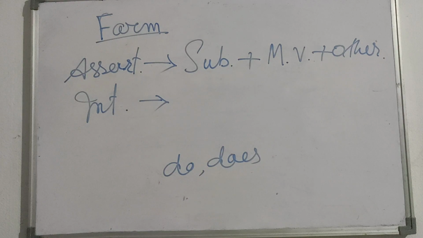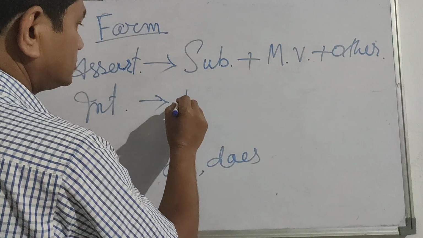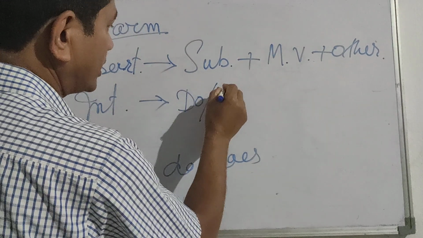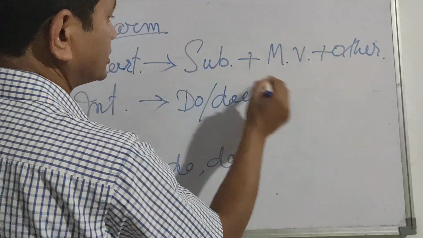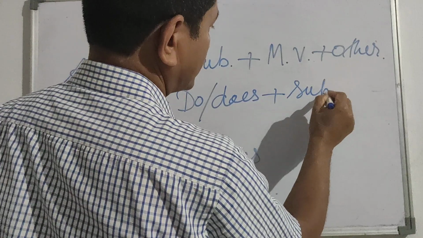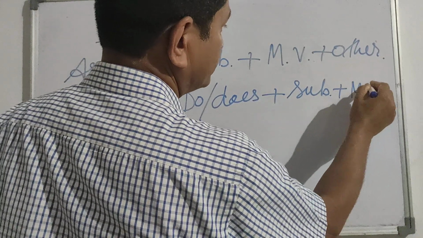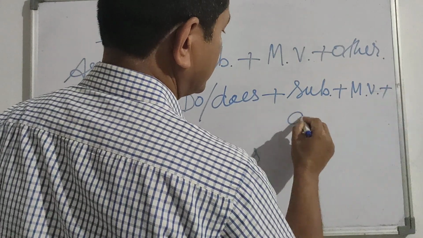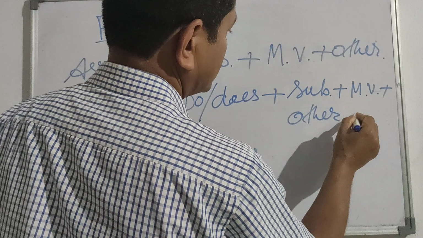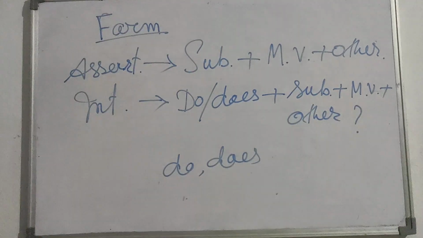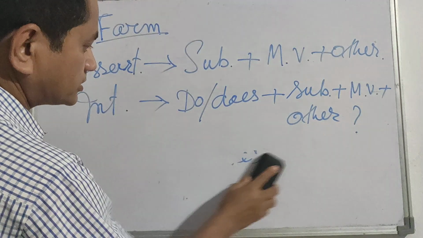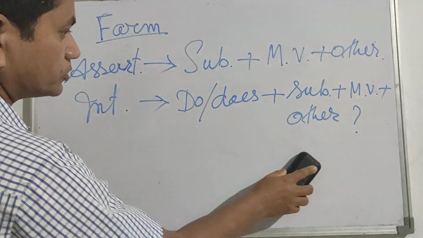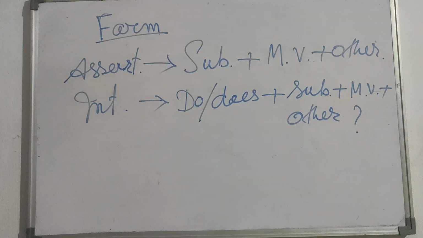For example, do or does. This is the structure of the interrogative. Then comes the subject, then comes the main verb. It will remain the same, plus other. There is a question mark because it's an interrogative sentence. When we write an interrogative sentence, please don't forget to put the question mark.